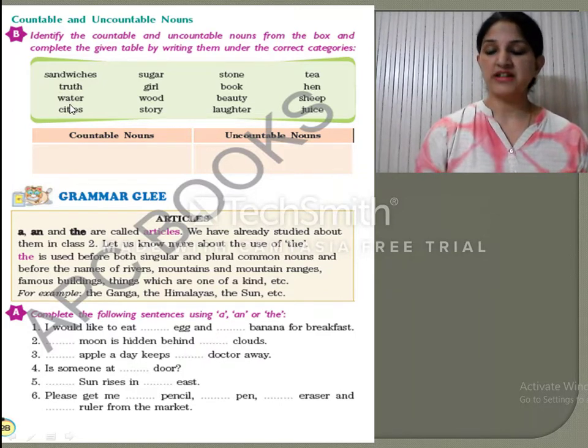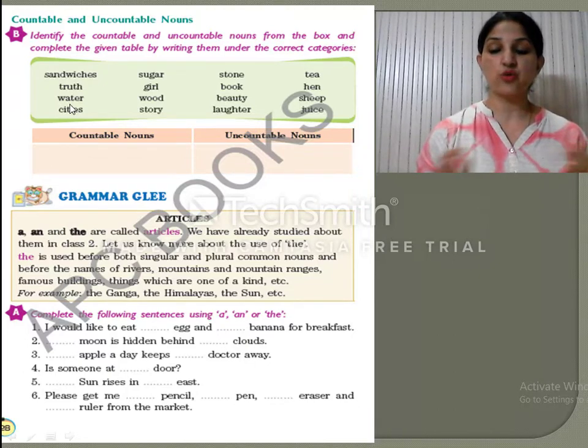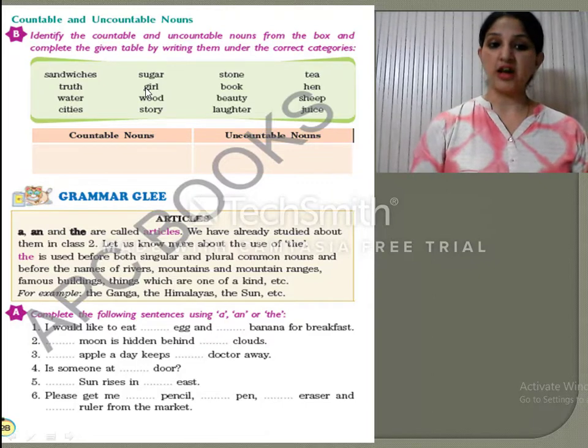Water. So my dear students, if the water is in a glass and we say glasses of water, then we can count this many glasses of water. But if as a quantity we are talking about water, we cannot count it. So it is an uncountable noun. Cities. Yes, we can count the cities. Sugar. We cannot count the sugar, but we can come to know its quantity through kilograms. But we cannot count the sugar. So it is an uncountable noun.